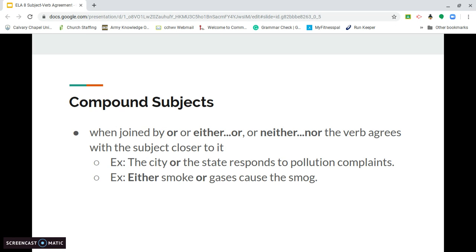So the city or state responds to pollution complaints. So let's find the verb real quick. Responds. Okay, so what's the subject closest to our verb responds? That would be state. Okay, so state, it's singular, so you're going to use the singular verb responds. And then the last one, either smoke or gases cause the smog. Either or, that indicates we need to check and see what subject's closest to the verb. The verb is cause. So what's our subject that's closest to it? Gases. Gases is plural, so you're going to use the plural verb cause.